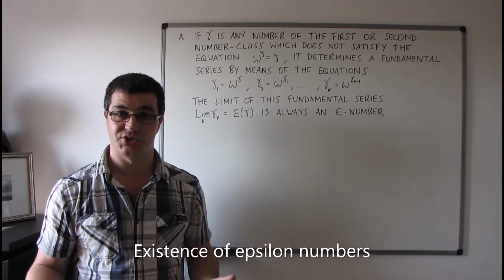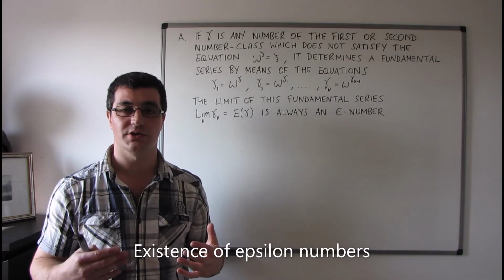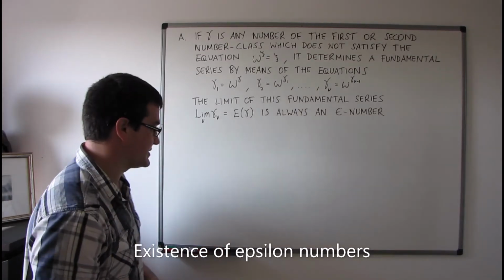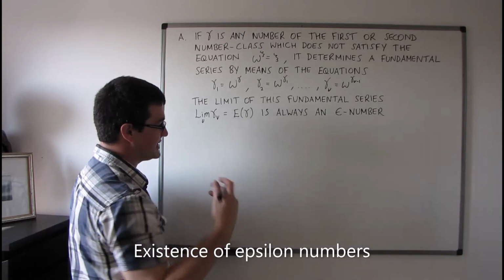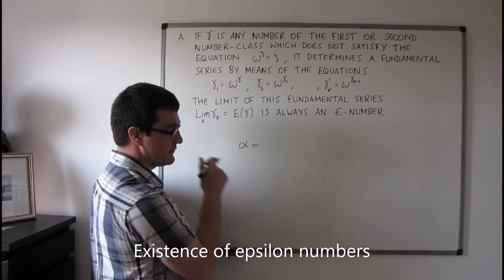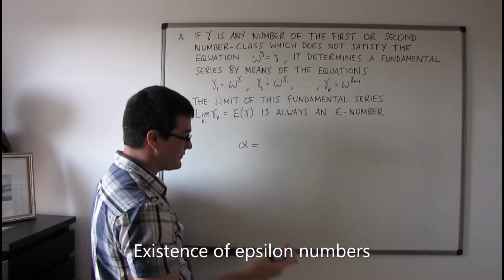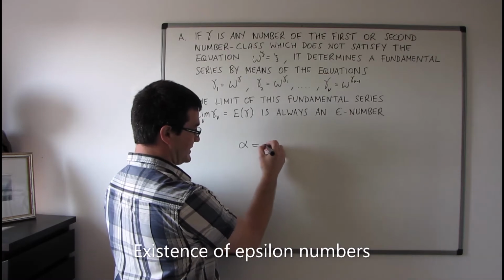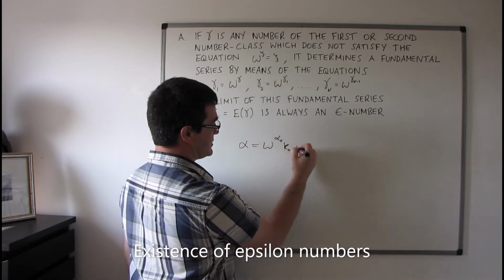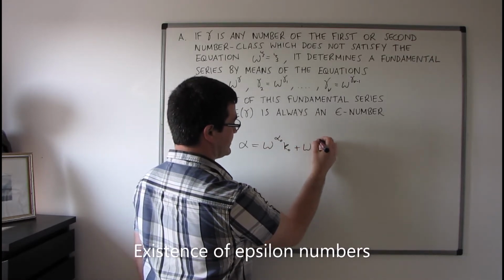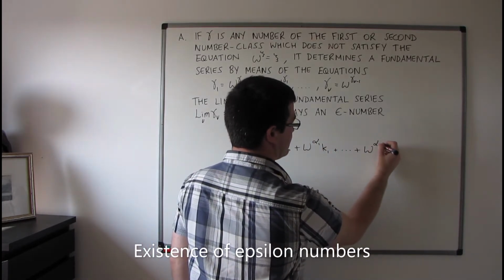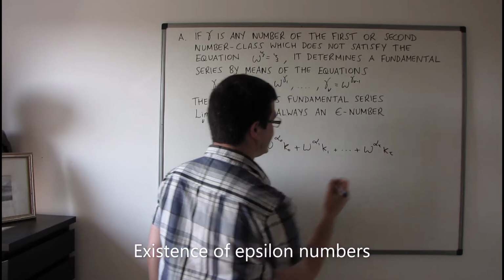So now we move on to section 20, the final section of this work, in which we're going to look at the epsilon numbers of the second number class. So what are epsilon numbers? Well, let me explain. Going back to the normal form of alpha being a number from the second number class, then it has a unique representation, omega to the power of alpha naught, kappa naught, plus omega to the power of alpha 1, kappa 1, plus omega to the power of alpha tau, kappa tau.